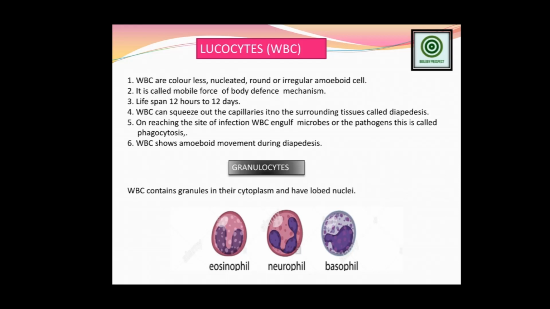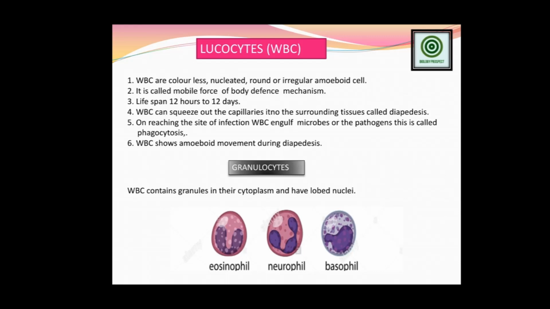That is the type of movement we have seen in our RBC cell also. That is the reason it is also called the amoeboid cell. Is it clear? Now, it is called the mobile force of the body defense mechanism because WBC has no particular definition. It is not one particular cell. WBC is the composition of 5 different cells.